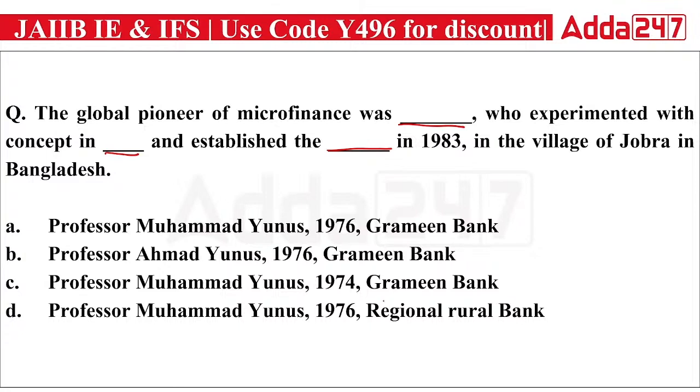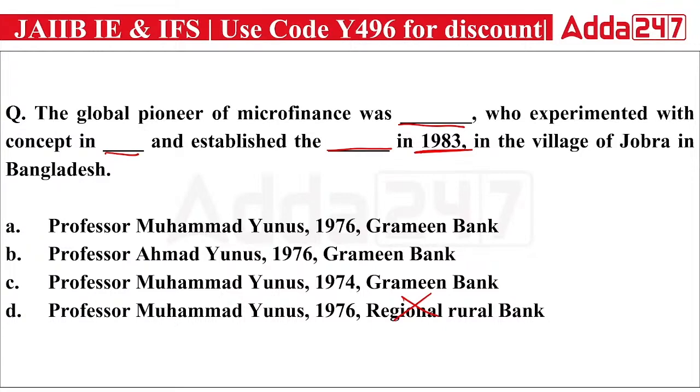First of all, it cannot be RRB, because RRB was not introduced in 1980. RRB was introduced in 1975. The first RRB, Prathama Gramin Bank, was established in 1975 in Moradabad, UP. So it cannot be option D, and we can eliminate it.